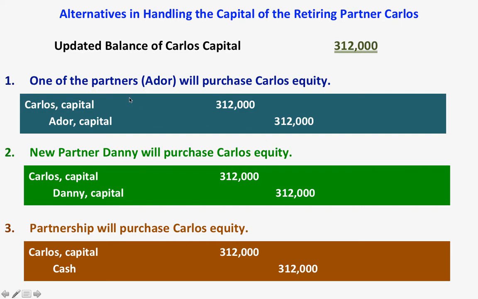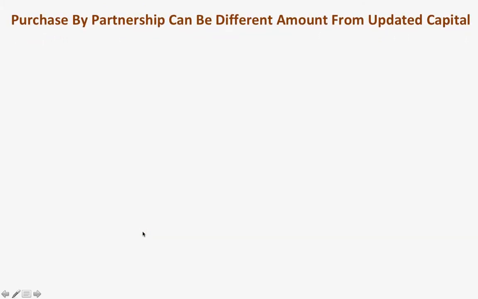So these are the three ways on how to handle the capital of the retiring partner. One, one of the partners purchases the capital of the retiring partner. Two, a new partner purchases the retiring capital. And the third one is that the partnership purchases the retiring capital. Now, class, the third alternative, which is the partnership will purchase the retiring capital.